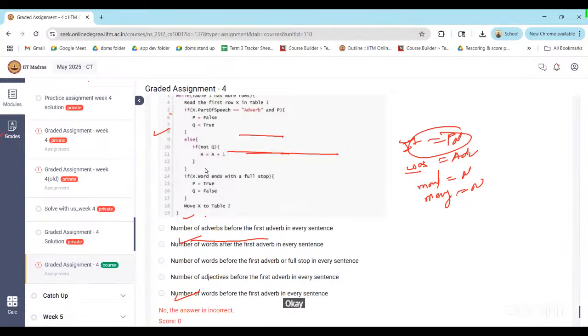If the sentence is not having an adverb, then it will check for full stop. If the sentence is not having the adverb, in that case, what is going to happen? This will never become true, right? Yes, sir. So P is never going to become false and Q is never going to become true. So if we consider that one, it ends with full stop, then P equals true and Q equals false here, right?